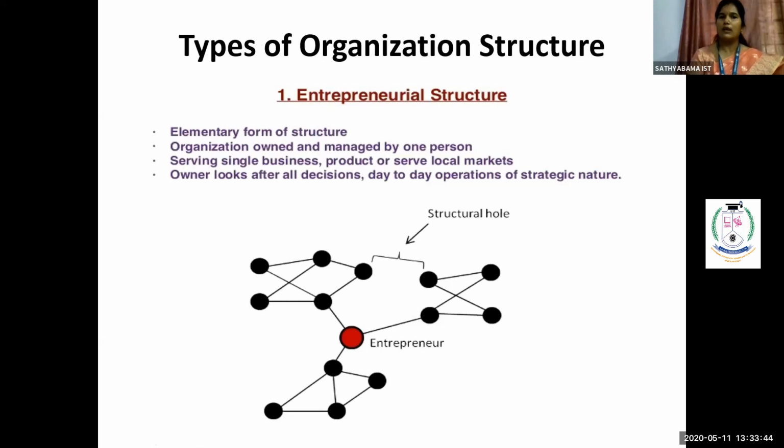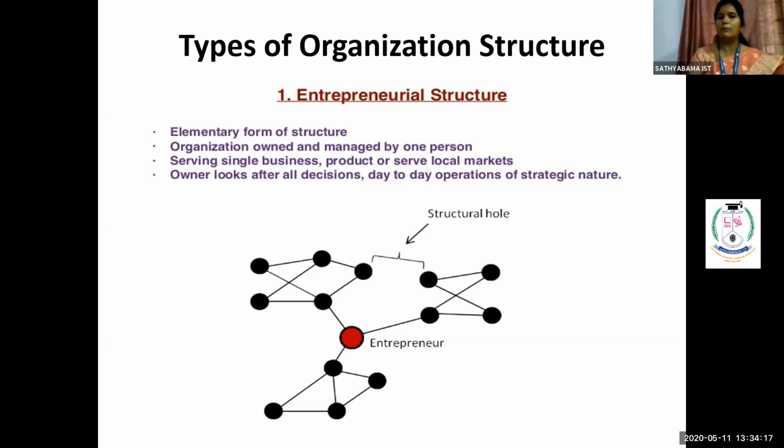How many types of structures are there? There are n number of structures, but based upon our paper, or my decision, or my strategies, whichever is the best structure, I am going to adopt it. Under that, your first structure is the entrepreneurial structure. The entrepreneurial structure is nothing but a single person ruling the whole organization. I don't have any other person to rule me, or any other people to support me. So the entrepreneur is a single person working behind the overall organization.